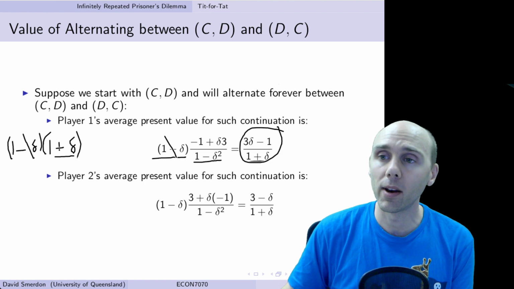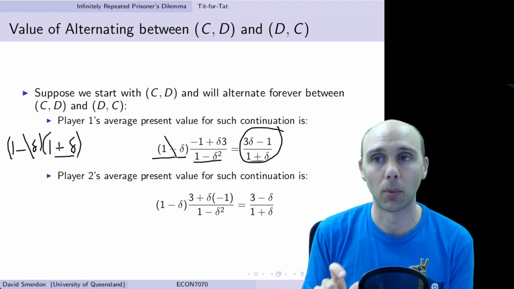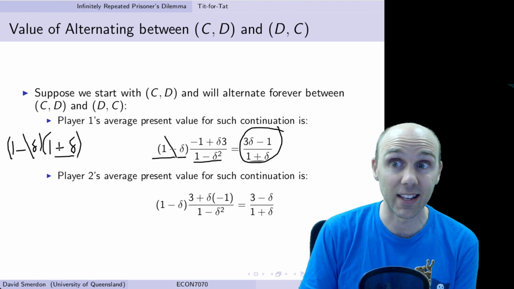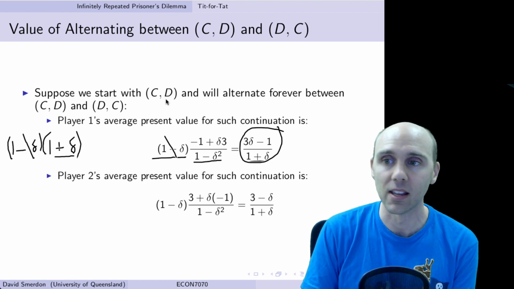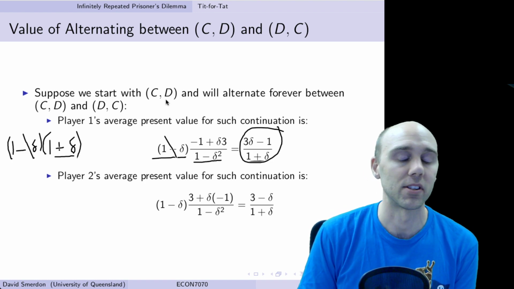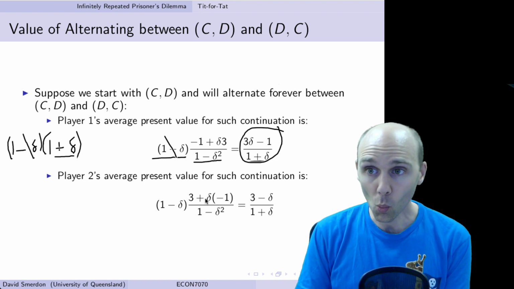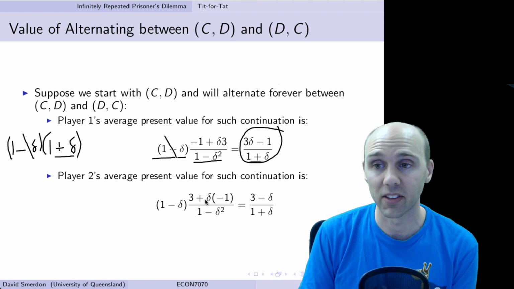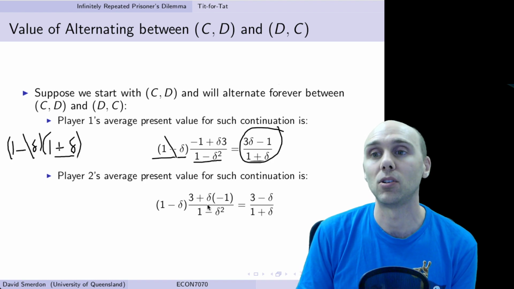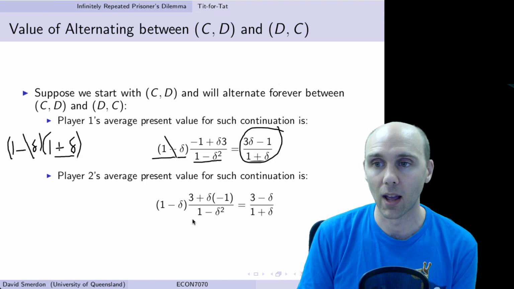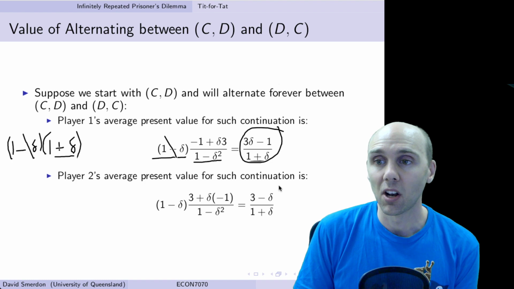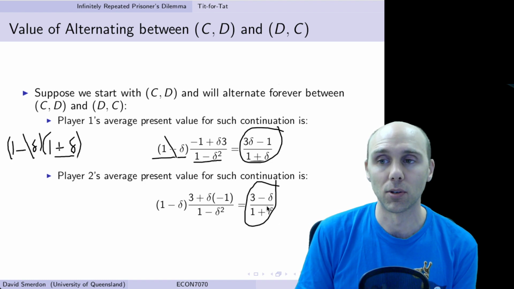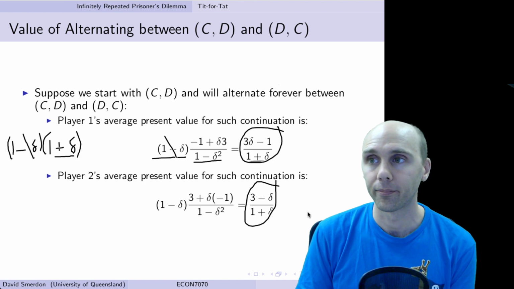Now remember that player 1 and player 2 started at a different point. Player 2 started with getting D on the first go. Player 1 started with C. So there's a slight difference in the payoffs. We can calculate those for player 2 exactly the same way as before. We can again use the same trick to cancel out this 1 minus delta from the top and the bottom, and we end up with a slightly different answer here for player 2's average payoffs.